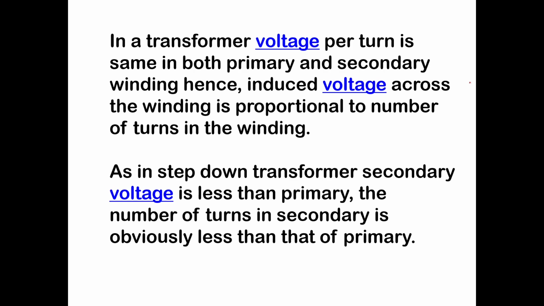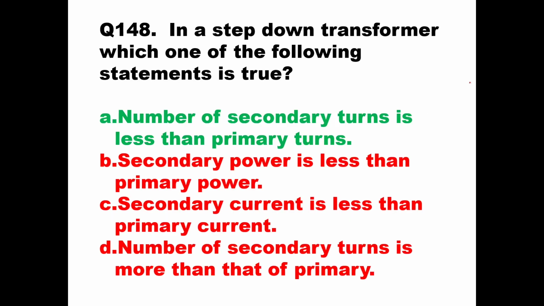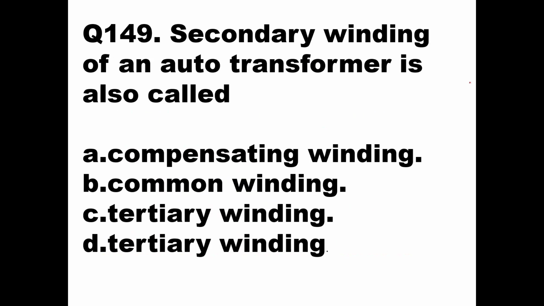This is a basic statement. And in a step down transformer, secondary voltage is less than the primary because the number of turns in secondary is less than that of primary. This is a basic and very simple concept. So here option A is the right answer. Clear? So then we'll go to the next question.